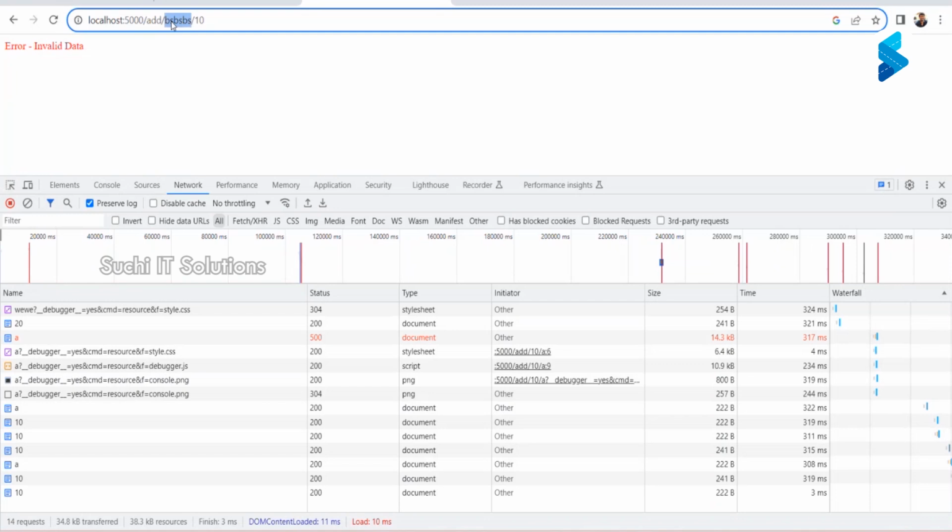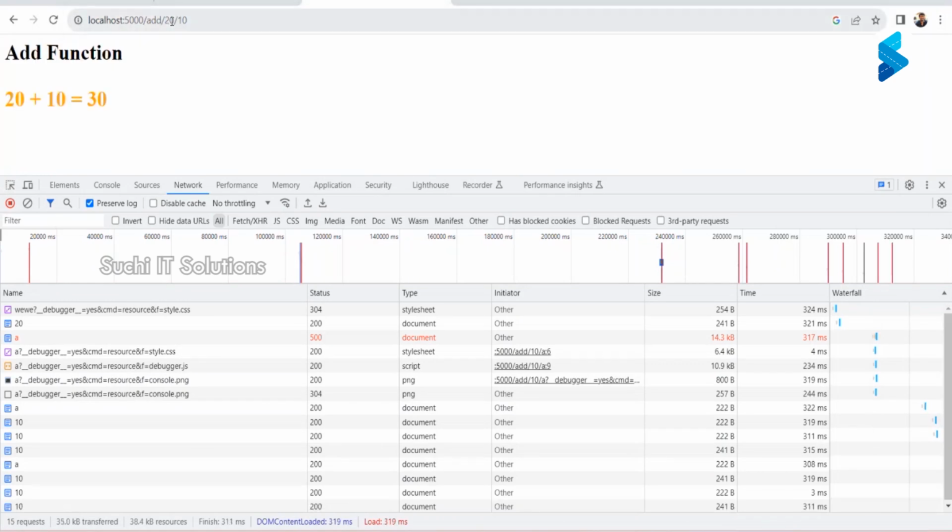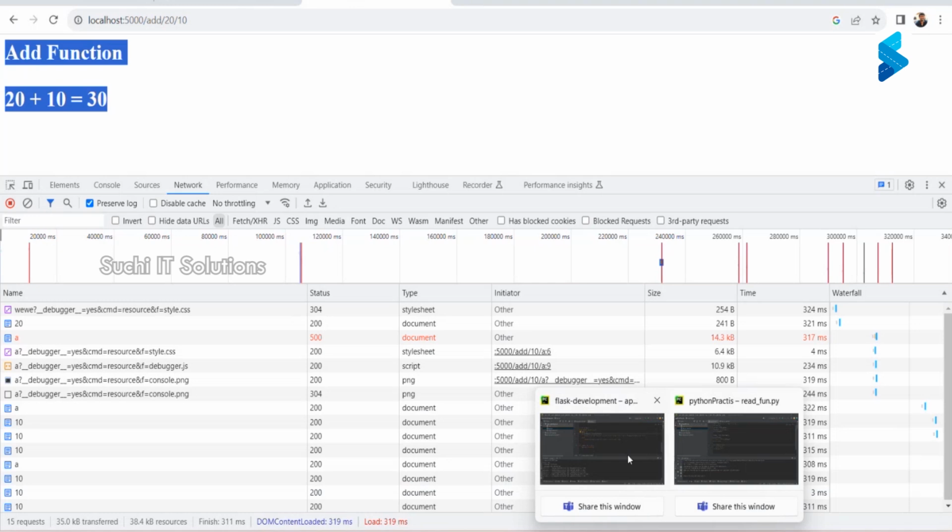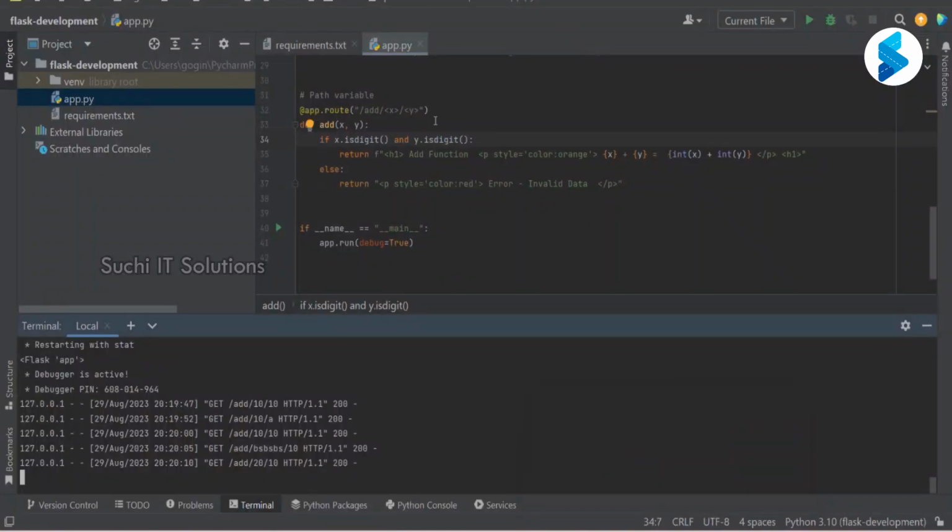What is happening is that it will ensure that only when digits come, it writes the proper response, otherwise it gives invalid data. Isn't it simple? This is something that we have seen while writing normal functions. Now I just made use of certain string methods to handle this gracefully.